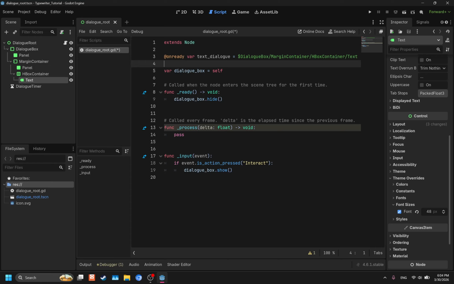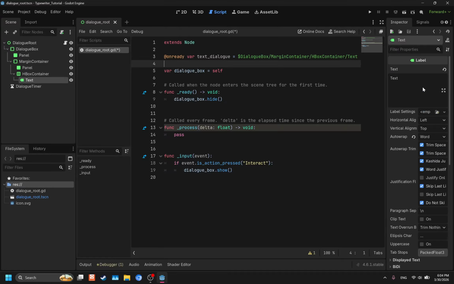Okay, so now before we do any of the typewriting functionality, we need to make another function, and that is for clearing the label text. Because right now it's got a placeholder text that says text. You could get rid of that and then just make the function for the typewriter. But for these purposes, we're having a clear function for the label here. Because if you do want to implement this later down the line, it's nice to have that just in case you need to refresh the dialog box.